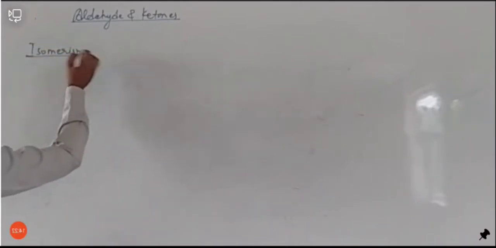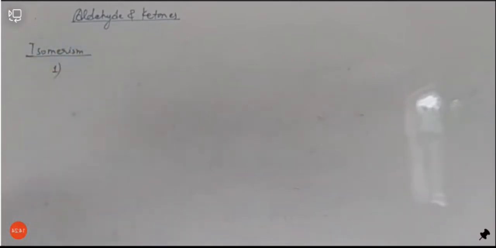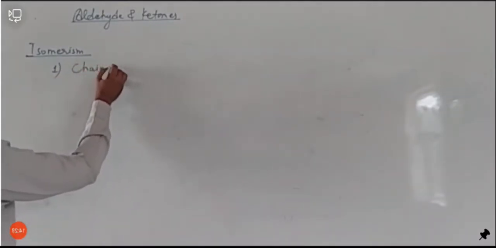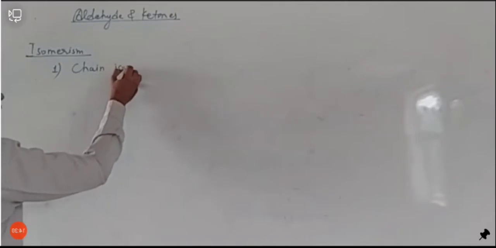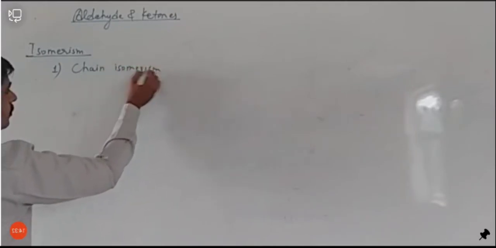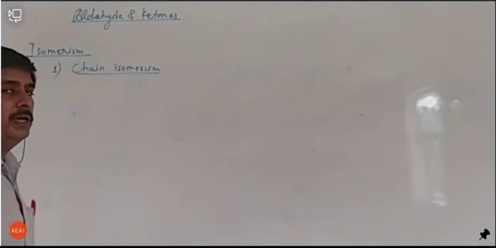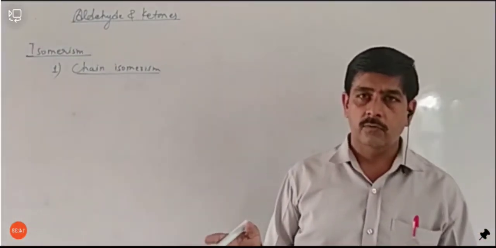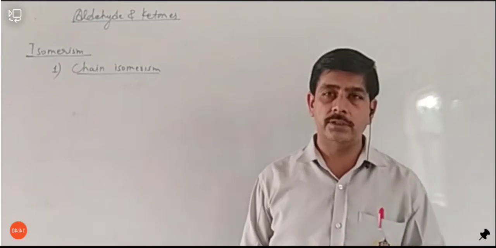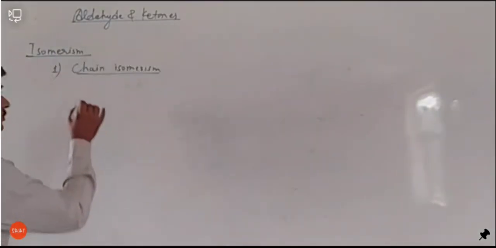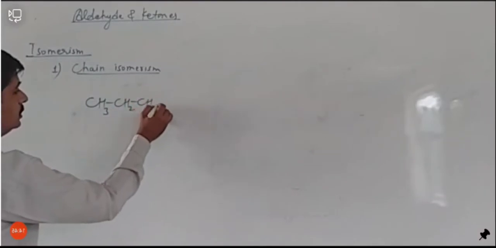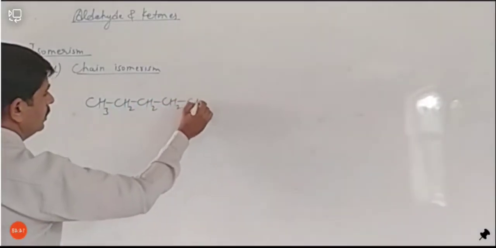ठीक है. So the first isomerism shown by aldehyde and ketone is chain isomerism. Chain isomerism is shown by aldehyde and ketone because the longest chain can have a different structure, such as CH3, CH2, CH2, CH2 and CHO.